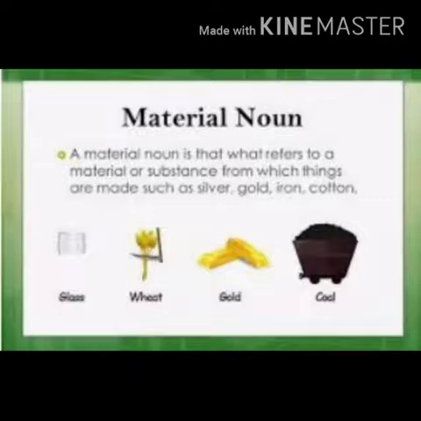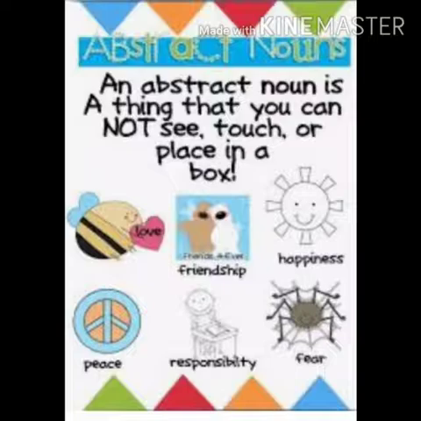Okay, so etc. Coming to abstract noun. An abstract noun is a thing that you cannot see, touch, or place in a box. You cannot touch it, you cannot see it, or you cannot place it in one place. Examples are love, friendship, happiness, peace, responsibility, fear, anger, goodness, kindness. Next. Yes, you are right. Childhood, boyhood, sickness, etc. All these come under abstract noun.